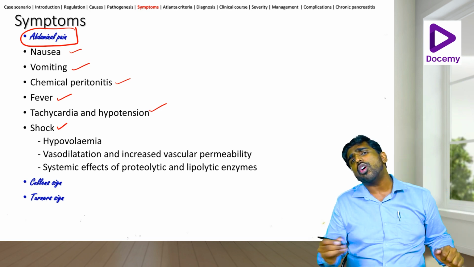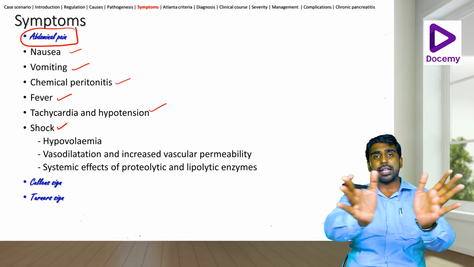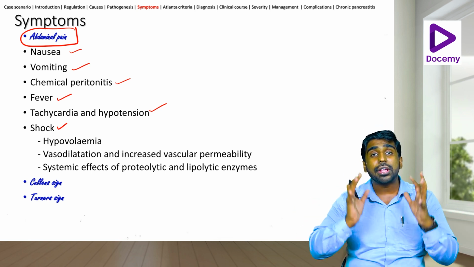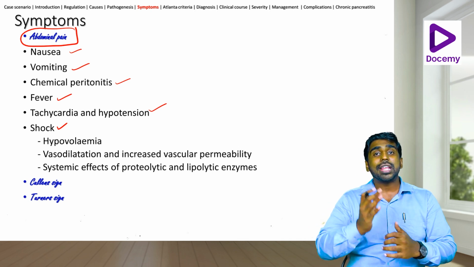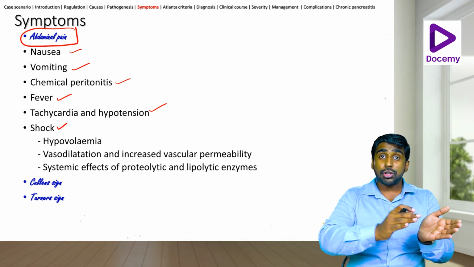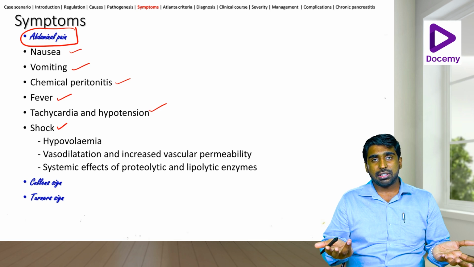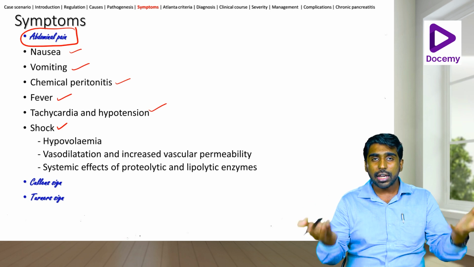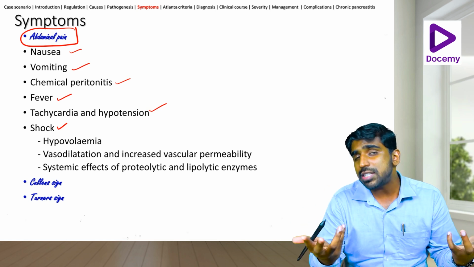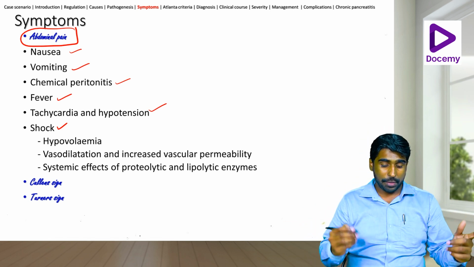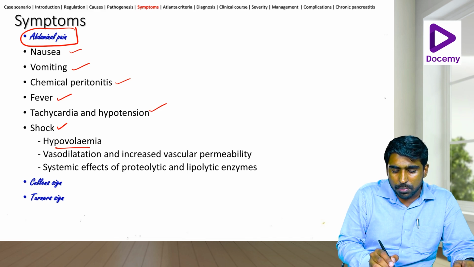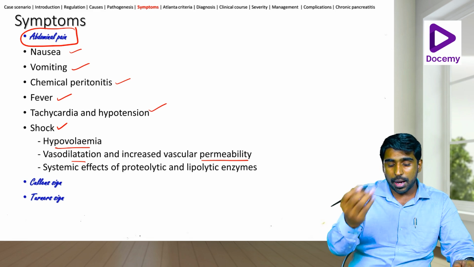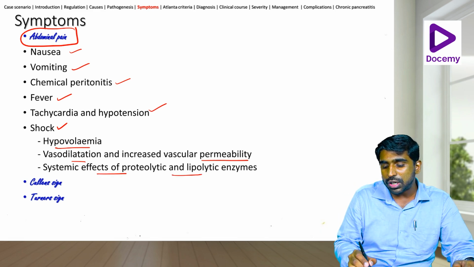Okay, now why does shock occur in these? I told you cytokines are elaborated, bradykinins are elaborated. Okay, so there is an inflammatory response playing in the body. So there is a shift of fluid into the retroperitoneal space. When there is a shift of fluid into the retroperitoneal space, there is automatically hypotension. That is why fluid management is one of the first things that you have to do in case of pancreatitis. Okay, so hypovolemia, vasodilatation, increased vascular permeability because of the bradykinins, and systemic effects of the proteolytic and the